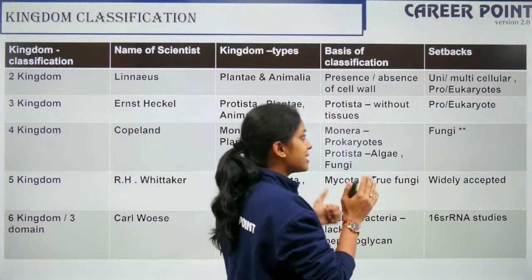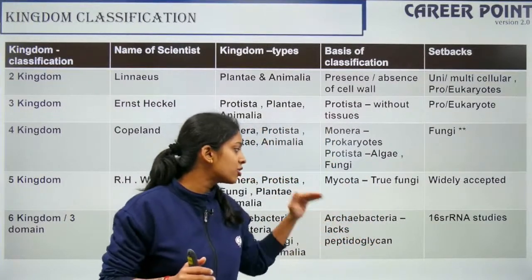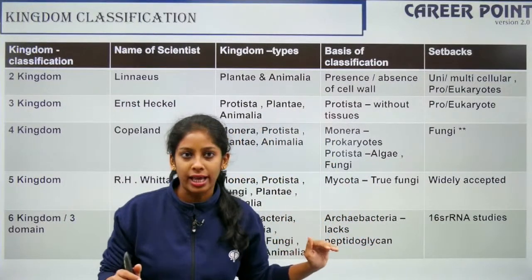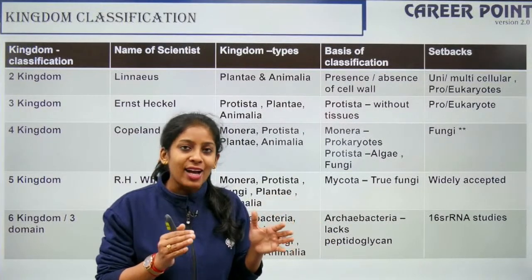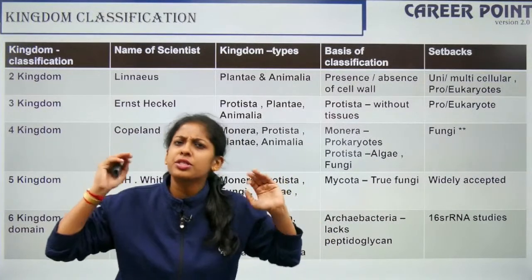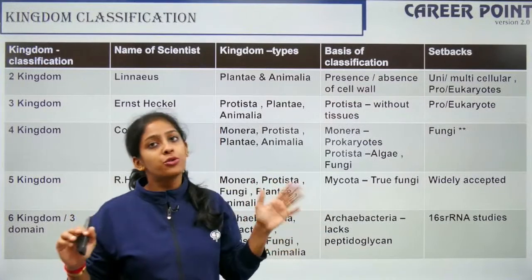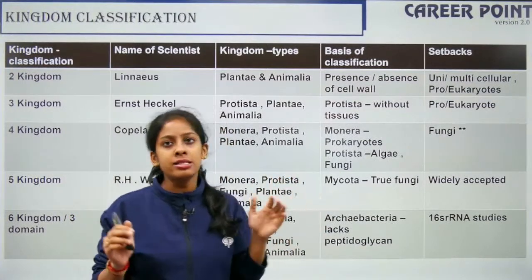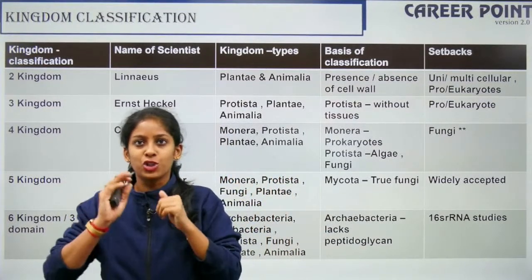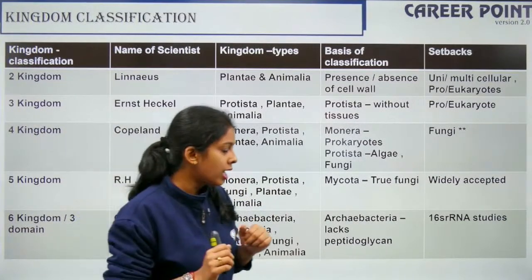What basis he classified on was, he understood that Archaebacteria lacks peptidoglycan. Archaebacteria actually are the oldest, the primitive beings. They did not have this peptidoglycan layer. So on that basis, he said there should be Archaebacteria and there should be Eubacteria, right?